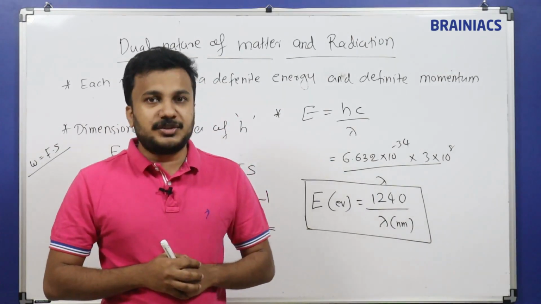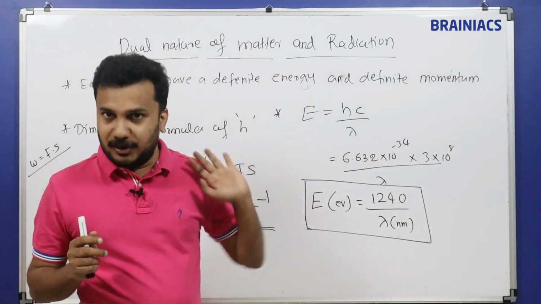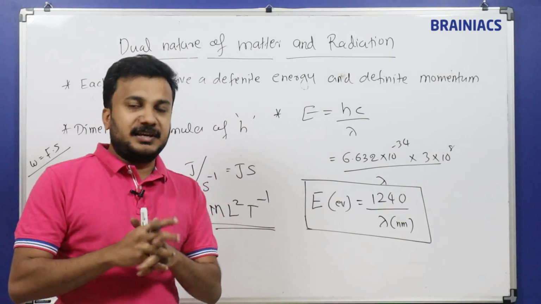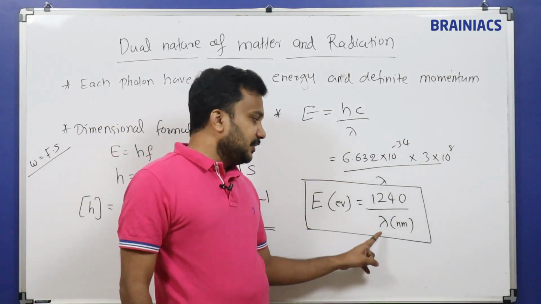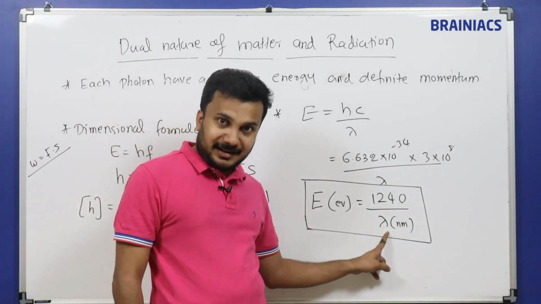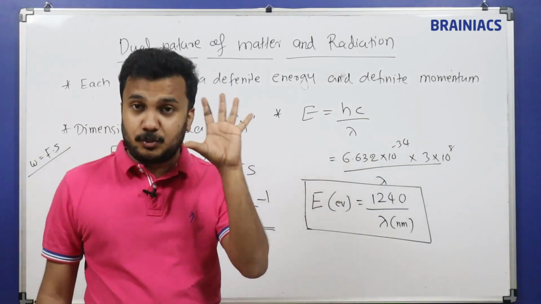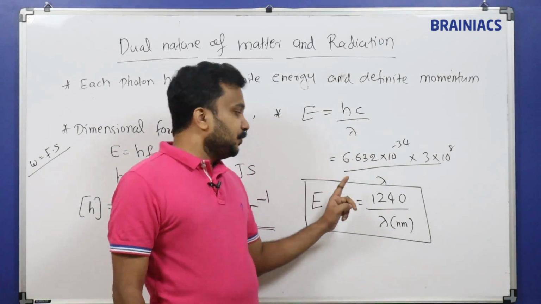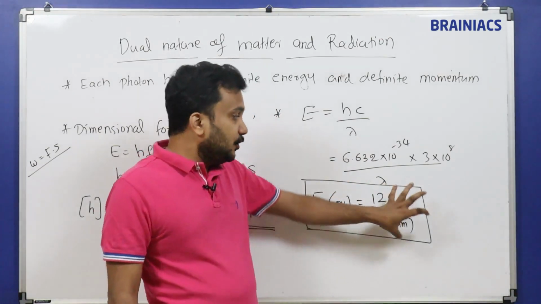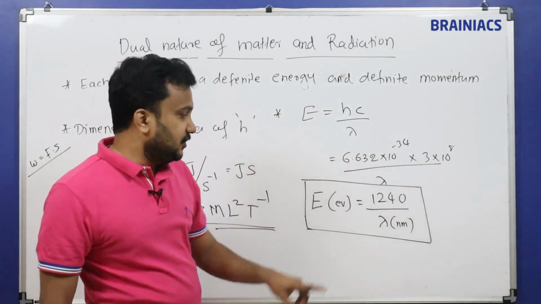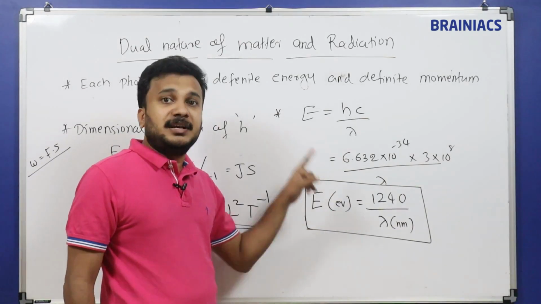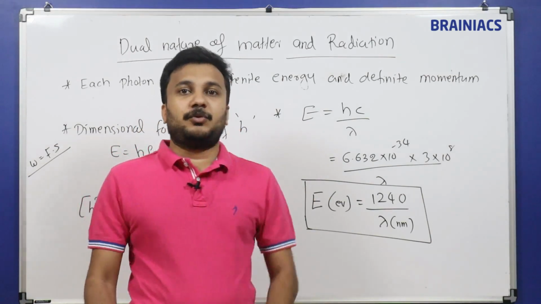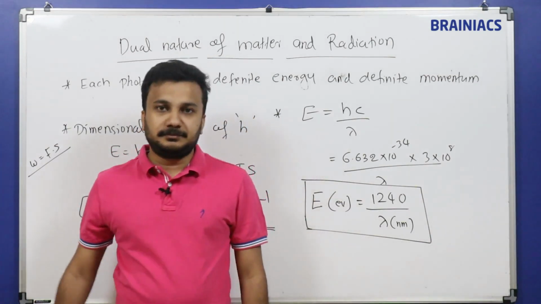If the question says 800 nanometer, you substitute 800 as such. You don't need to convert into meter because it says nanometer. You substitute the nanometer value and you will get the energy in electron volt, not in joule.